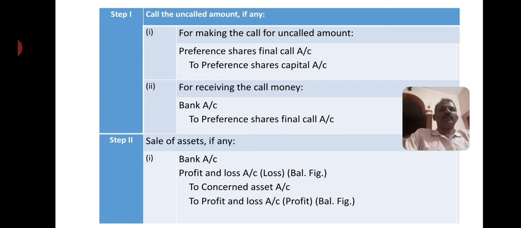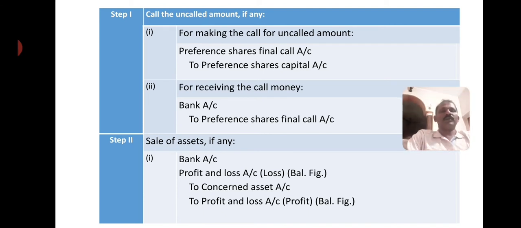When call money is due, that is the first entry. Then when the concerned shareholders pay the call money and the company receives the amount, bank account is debited to preference share final call account.